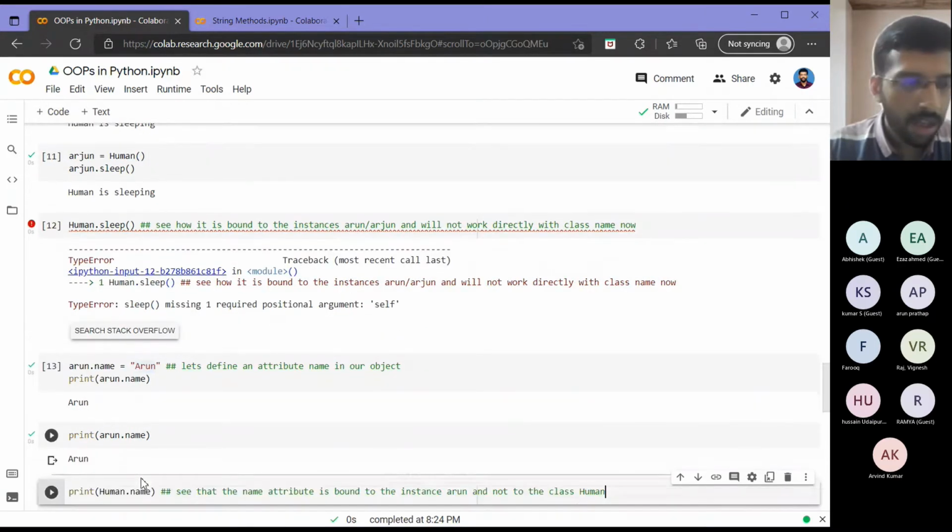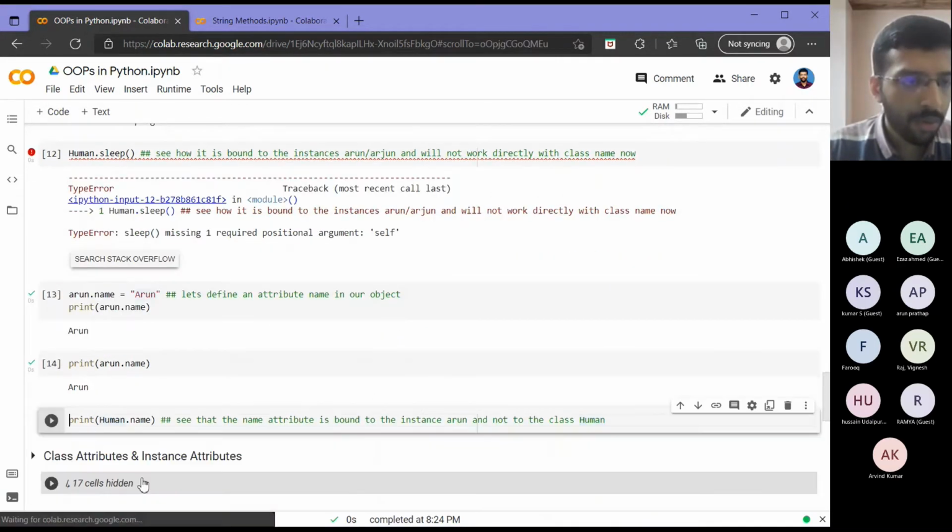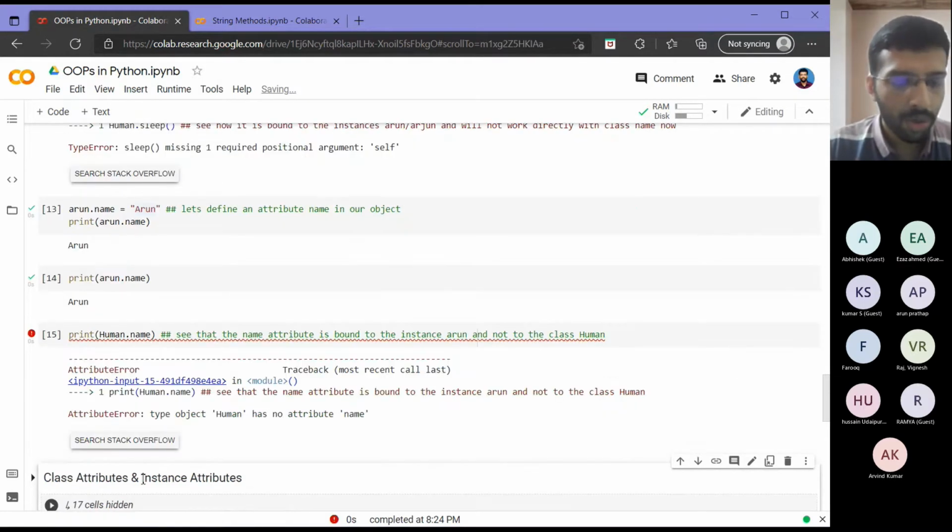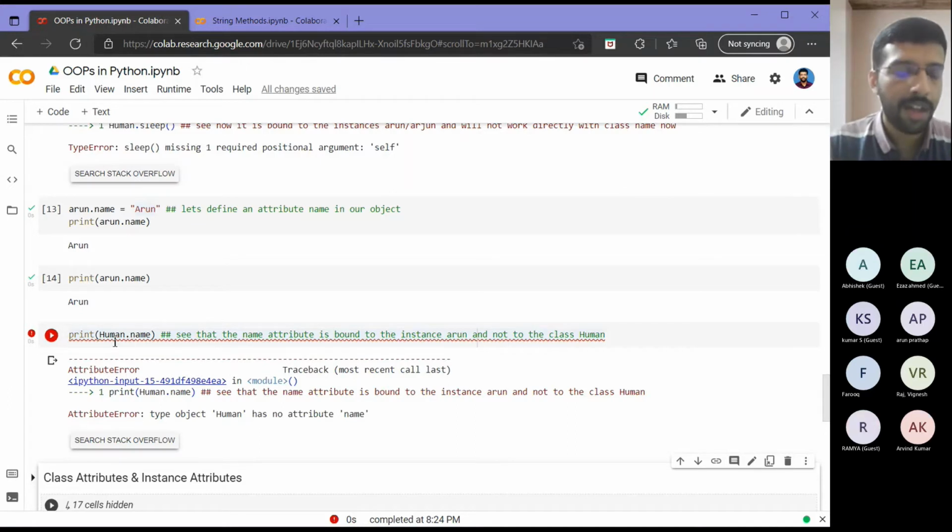Okay. Now let's see if it made any change to my actual class. As you can see, I created an Arun.name variable inside the Arun object, but it in no way is related to my class human. I created a data member in the object instance, but that was not linked to the class.